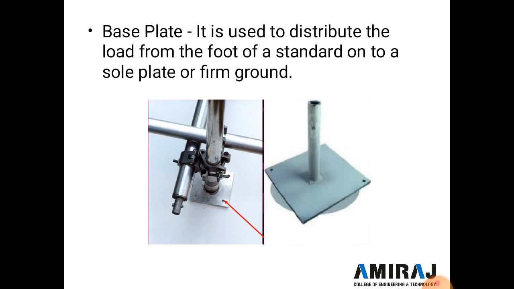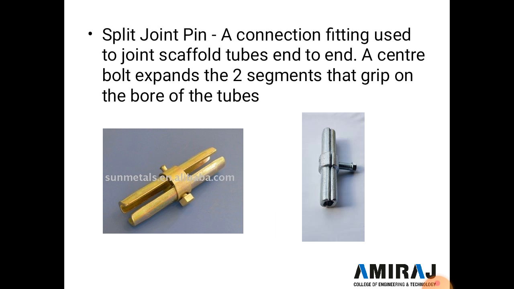Now next is a base plate. It is fixed at the bottom of the stands, and it is used to distribute the load from the foot of a stand to a sole plate or a firm ground. Next is a split joint pin, a connection fitting, as you see in the figure.